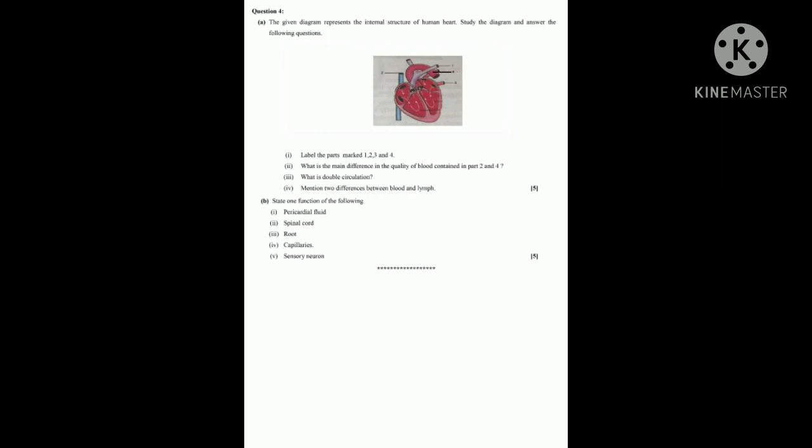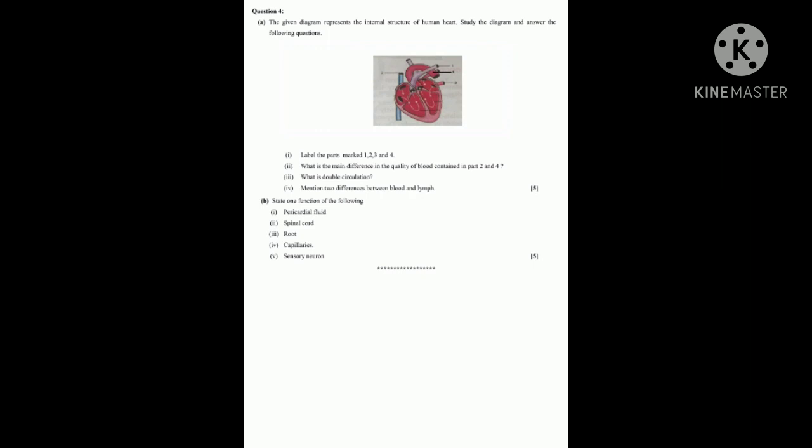Or you can write lymph is a part of open circulatory system, blood is a part of closed circulatory system. Blood is responsible for transporting the respiratory gases, and lymph is mainly responsible for the immune system. Any 2 differences you can write. Each carries half mark, so it is a 1 mark question.